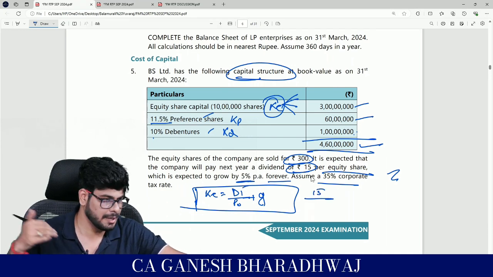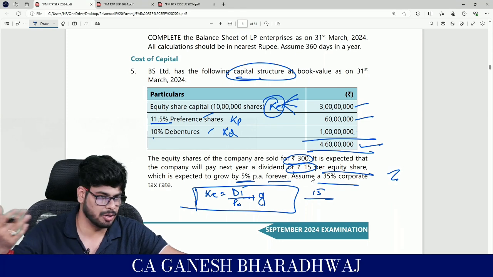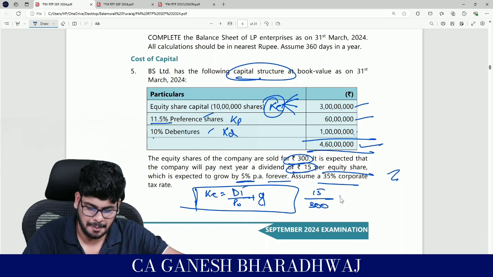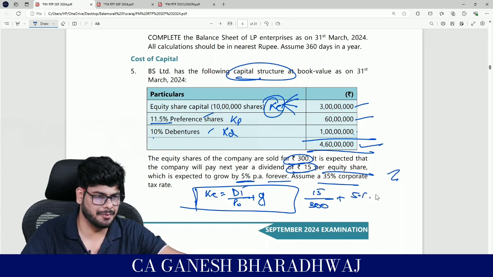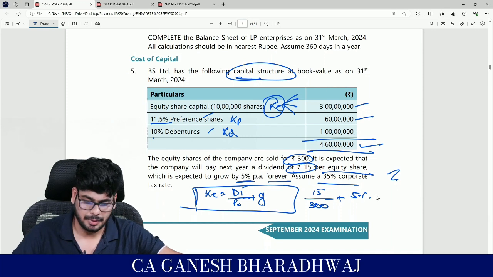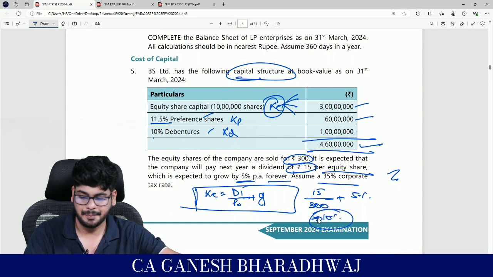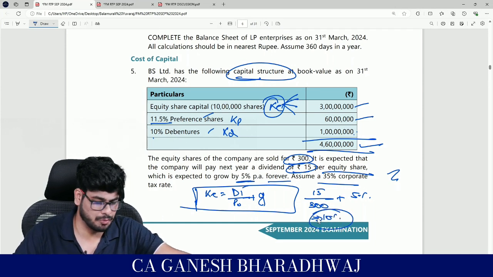P0 is basically the current issue price, or if I go to the market today, the current market price of 300, right? Plus G. How much is the growth rate? 5%, right? If you calculate, you will get 10%. K is 10%. Okay, fine, KE is done. Right, guys? This is how you do it.